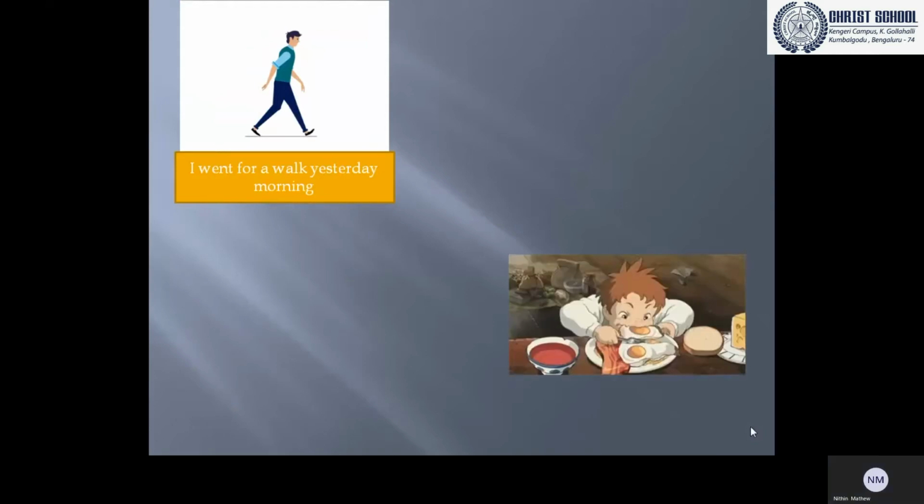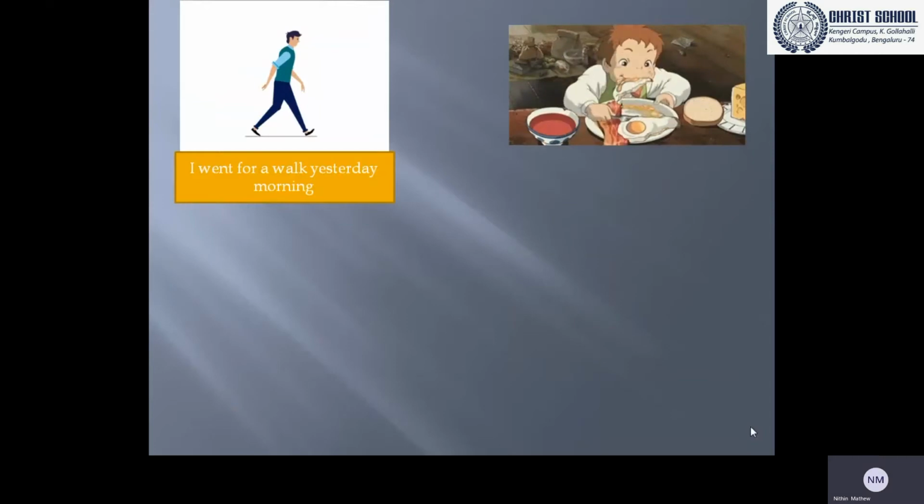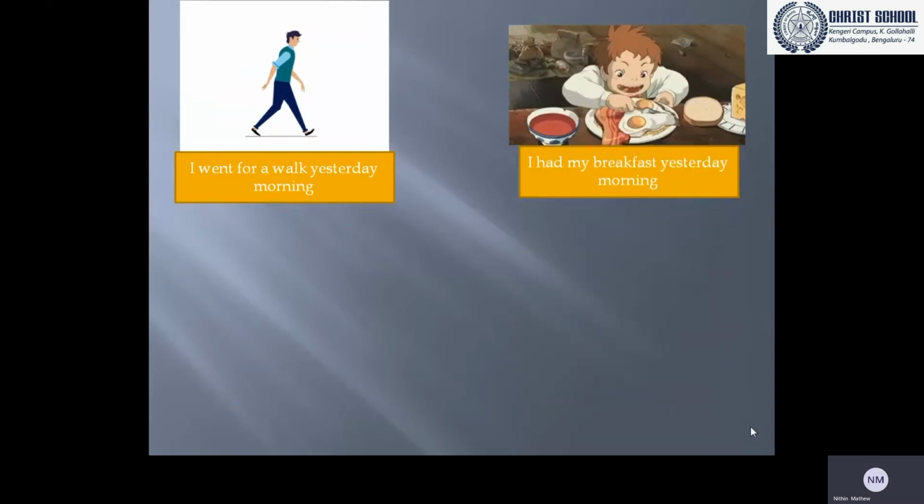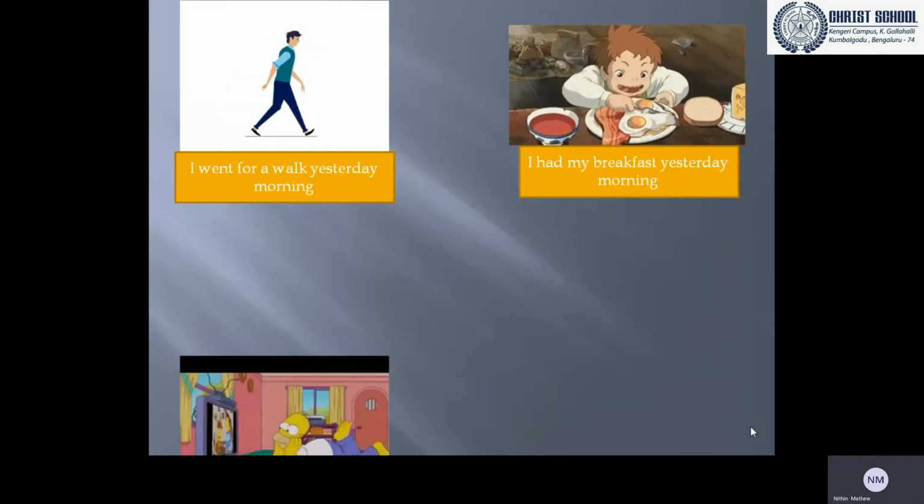So you can see a person walking here, and I'm making a sentence: I went for a walk yesterday morning. In the second picture, you can see a boy is eating something. So, I had my breakfast yesterday morning. Look at the sentence also very carefully. I had my breakfast yesterday morning.